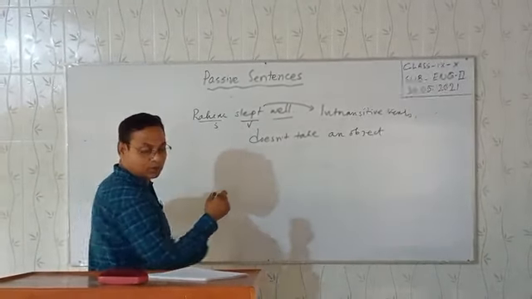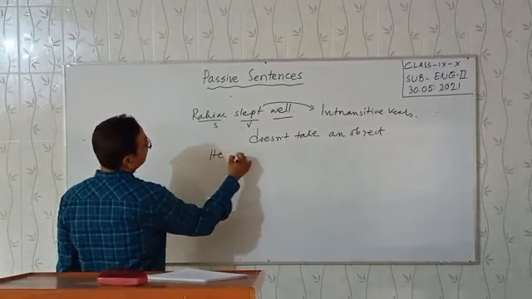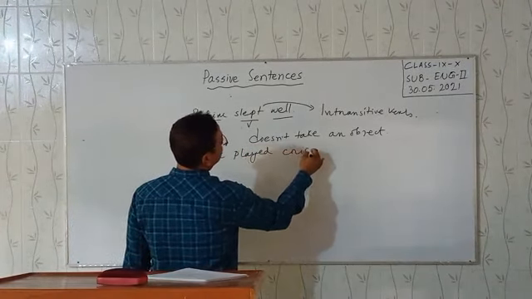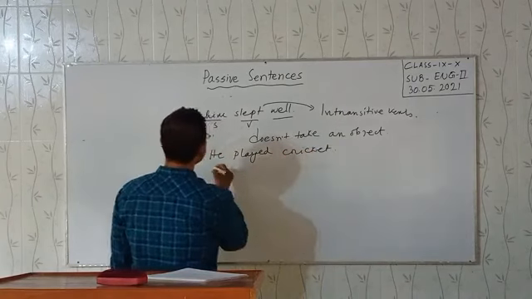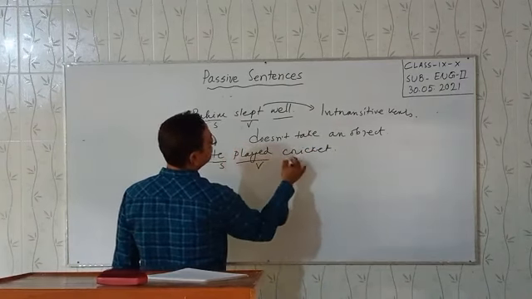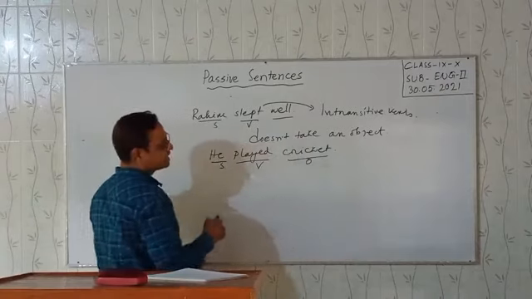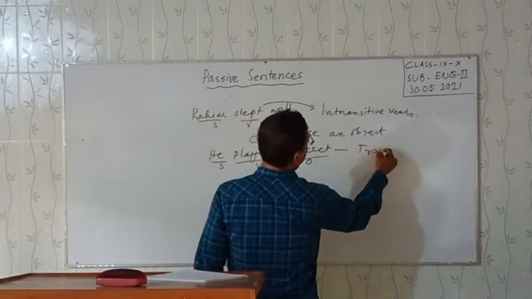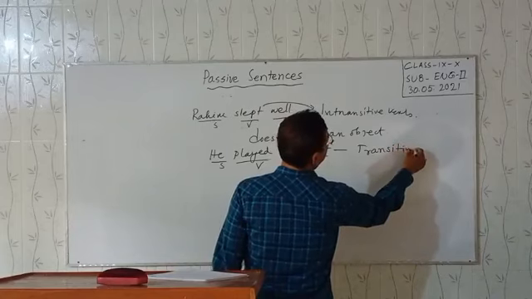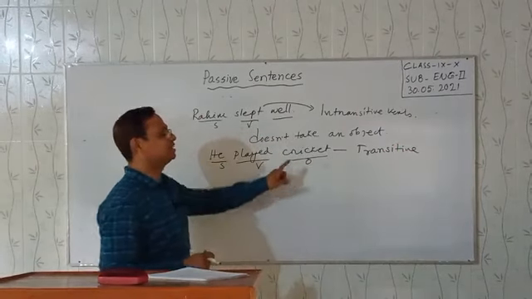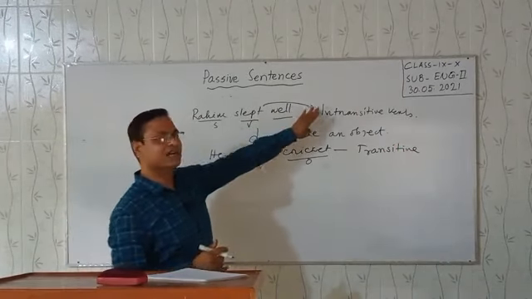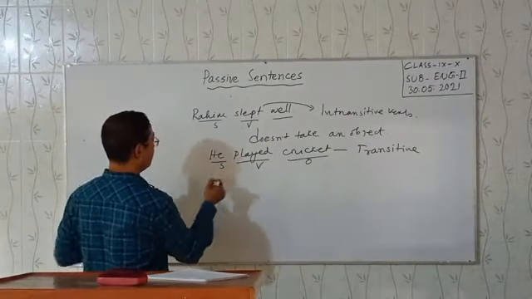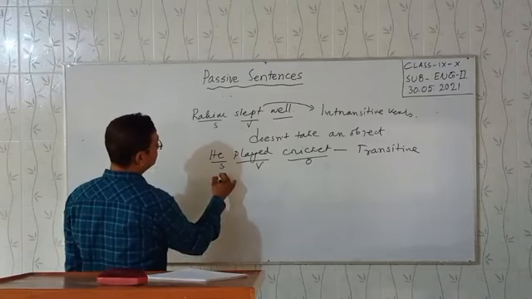Let's look at the board. He played cricket. This is subject, this is verb, this is object. This is a transitive verb. A transitive verb takes an object. But an intransitive verb doesn't take an object. Look at another example.